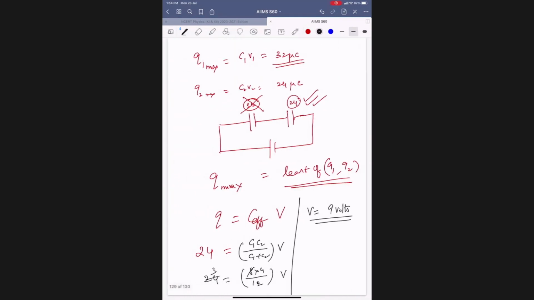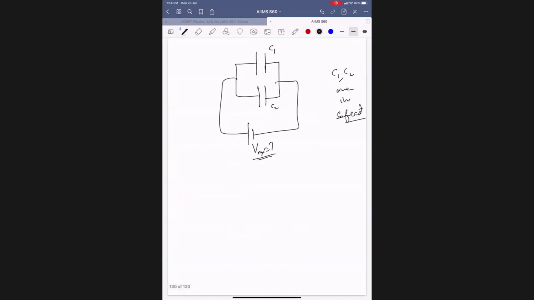The values given are 4 microfarad, 4 volt, and 6 volts. Parallel, so both will have the same operating voltage. Then you have to apply V1 equal to V2 equal to the maximum voltage you should apply. You should take how many volts only?